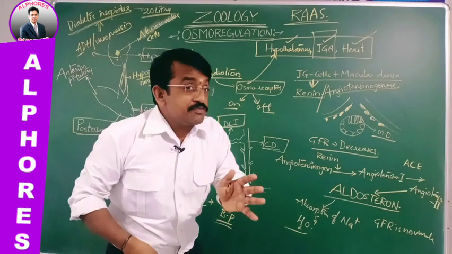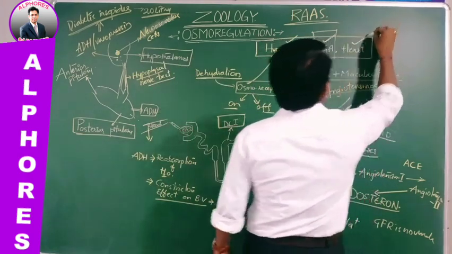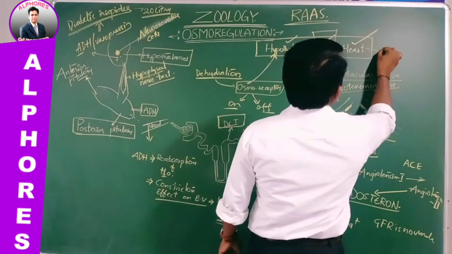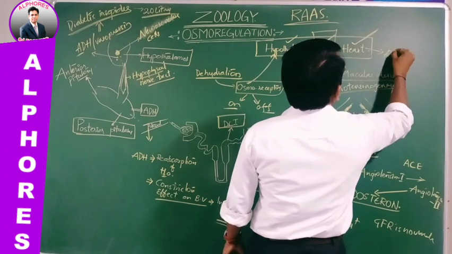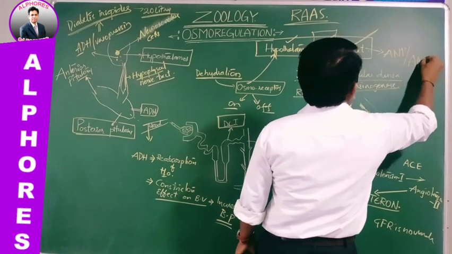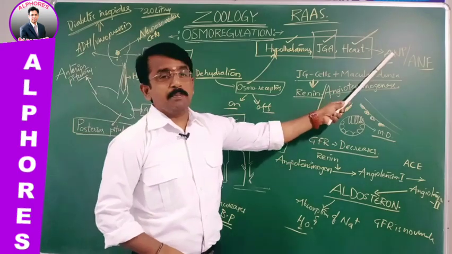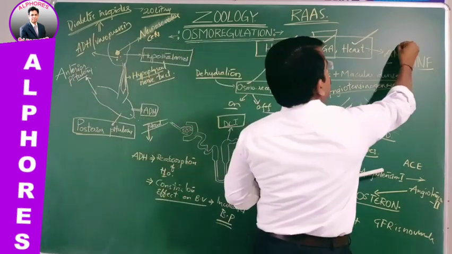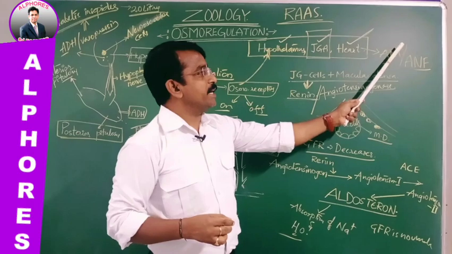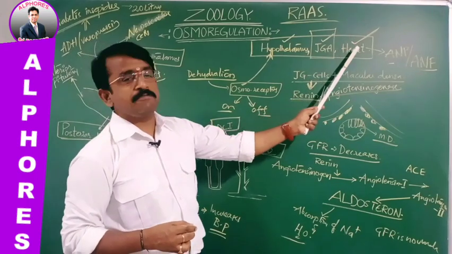As blood flows in at high blood pressure, this is detected by the heart. The heart releases atrial natriuretic peptide hormone, or atrial natriuretic factor. I repeat, ANP or ANF. This is released from the heart.